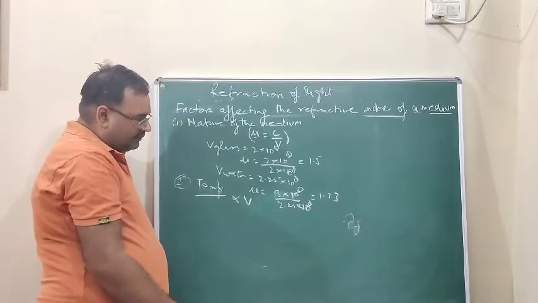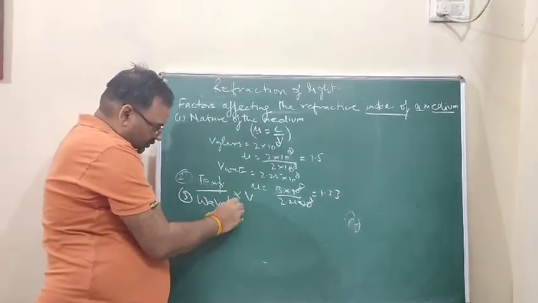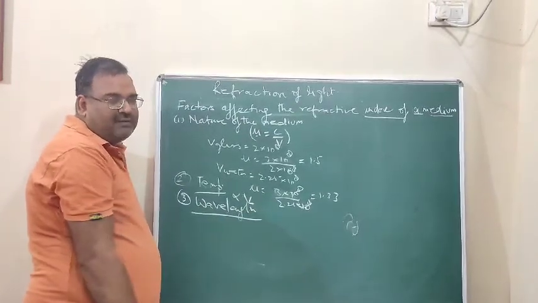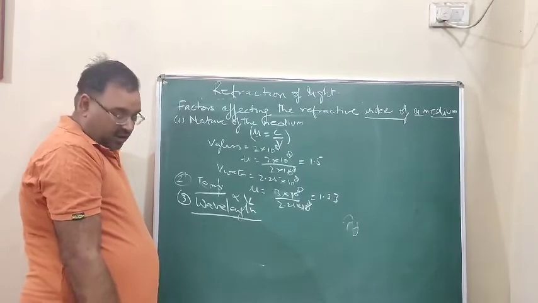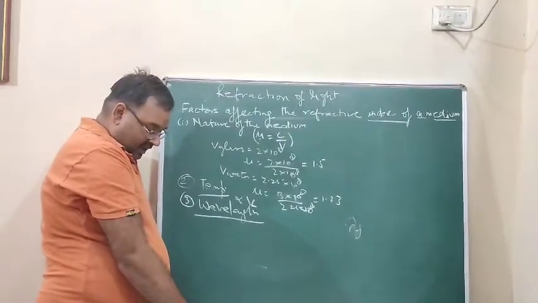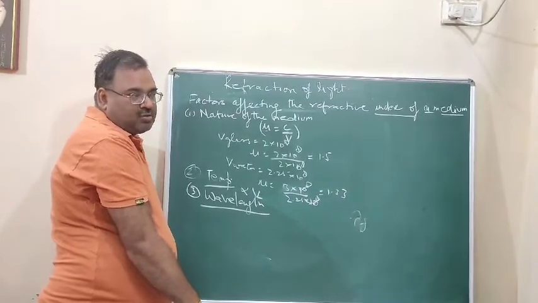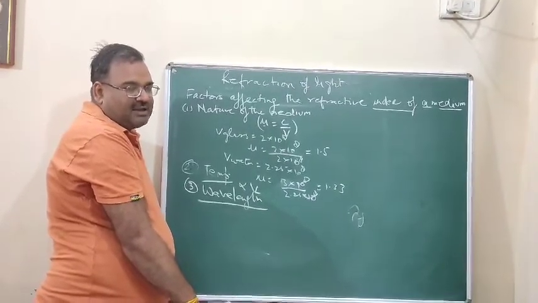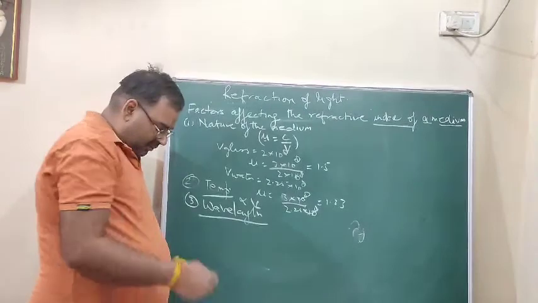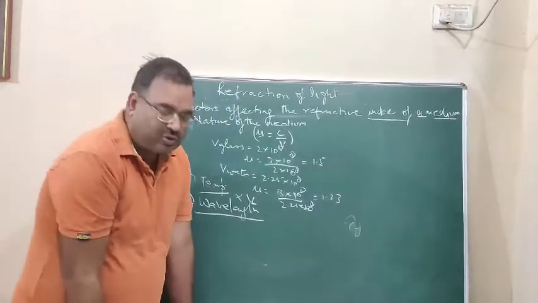Then the third one is wavelength. Wavelength of light that is used. Normally when we are talking about light, we are talking about white light. Now white light is made of a large number of wavelengths, and we consider it as all traveling in the air at the same speed. So they are appearing to be white light. Otherwise, the range is from 4,500 to 8,000 angstrom. So it is made up of a large number of wavelengths. You must have seen an example, a rainbow splits up into different constituent colors.